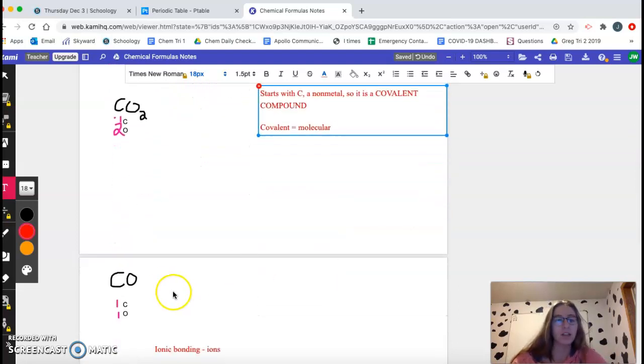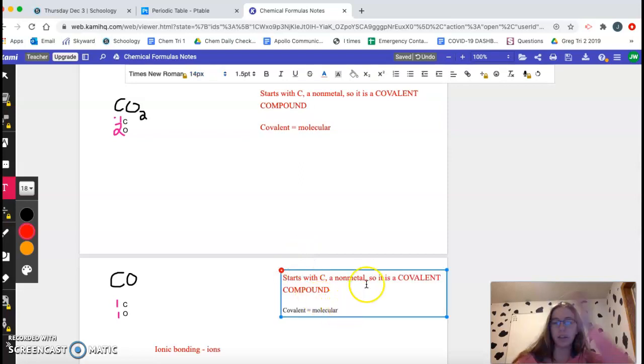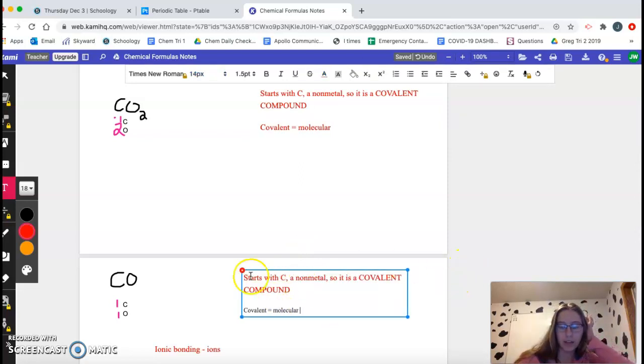And then, again, because this is carbon and oxygen, they are both nonmetals. It starts with a nonmetal, and the second one is a nonmetal, so it is also a covalent or molecular compound. If you have questions, let me know. Otherwise, that is your notes for this.